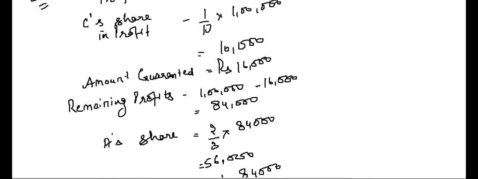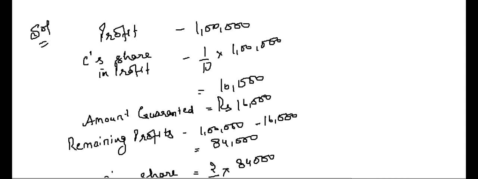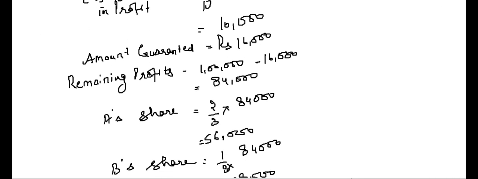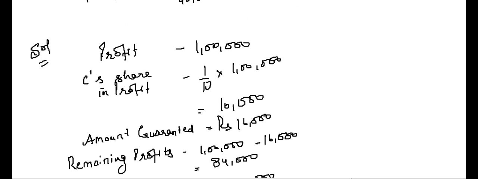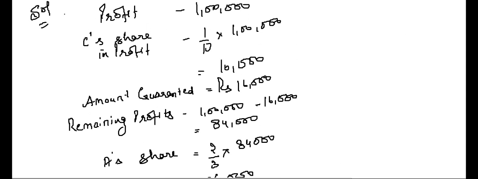So this is a very simple logic. There is a profit of 1 lakh, C's share is 1/10, we'll calculate his share 10,000, but the guaranteed minimum is 16,000, so we will pay him 16,000. What are the remaining profits? 84,000. A and B will distribute these remaining profits in the old ratio, right? You have to do all this in working note.